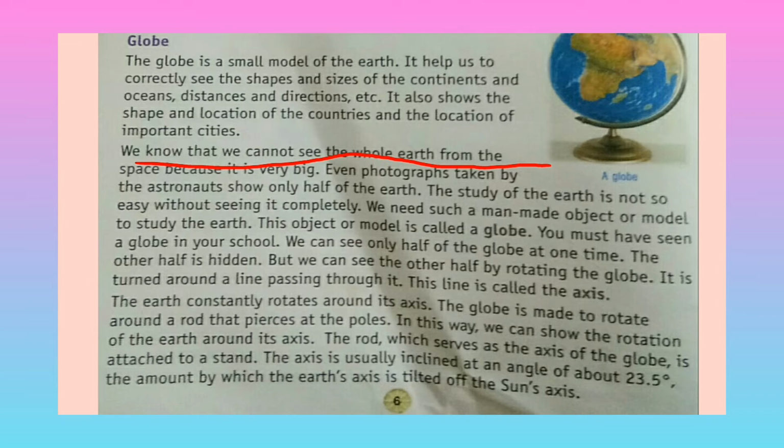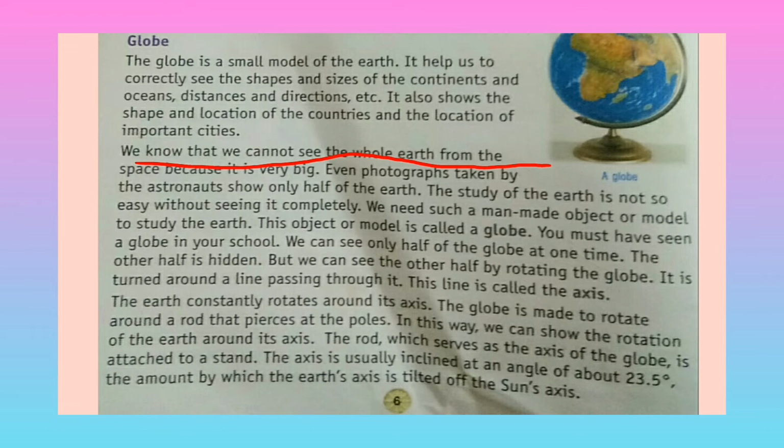The study of the earth is not so easy without seeing it completely. We need a man-made model to study the earth. This model is called a globe. It is the kind of object which shows the whole picture of the earth in a small way. You must have seen a globe in your school.